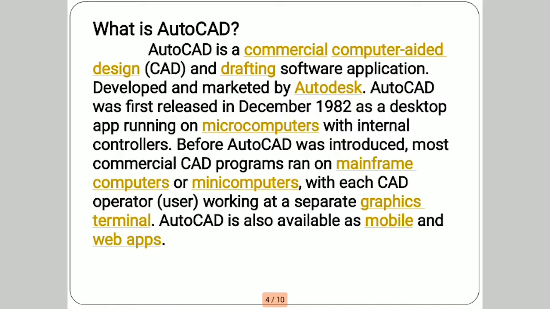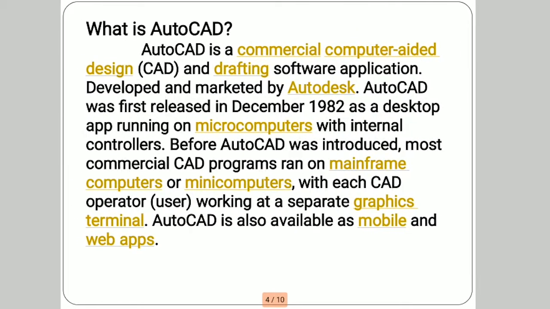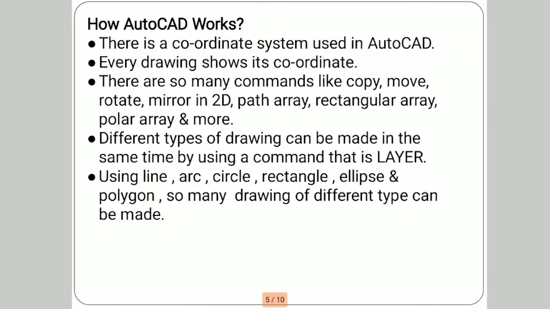Before AutoCAD was introduced, most commercial CAD programs ran on mainframe computers and minicomputers, with each CAD operator or user working at a separate graphic terminal. AutoCAD is available as a mobile as well as web app.